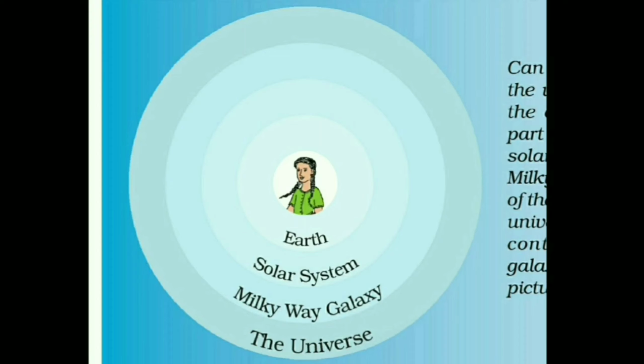And in the universe there are 100 billion galaxies. As I said earlier, a galaxy is a large group of stars, clouds of dust and gases, and our sun and all the planets around it are part of a galaxy known as the Milky Way galaxy. Here is the total information about the Earth in the solar system.